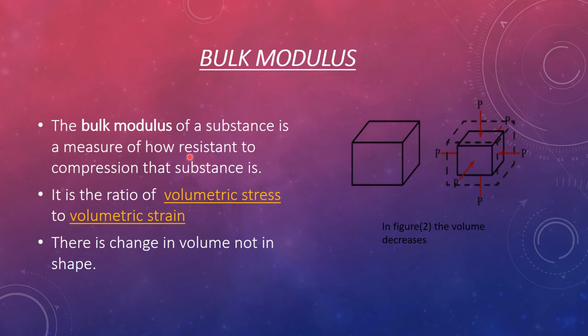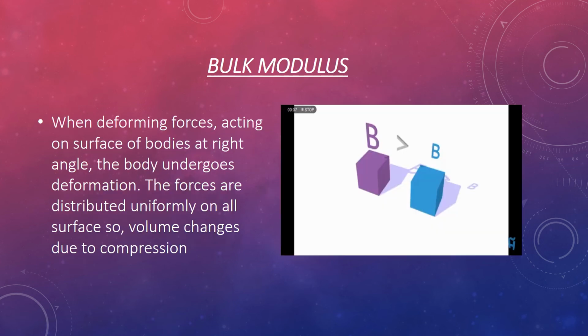The bulk modulus of a substance is a measure of how resistant to compression that substance is. It is the ratio of volumetric stress to the volumetric strain. As a result of volumetric stress, there is a change in volume but not in the shape of the material. When deforming forces act on the surface of the body at right angles, the body undergoes deformation. These forces are distributed uniformly on all the surface, so the volume changes due to the compression.